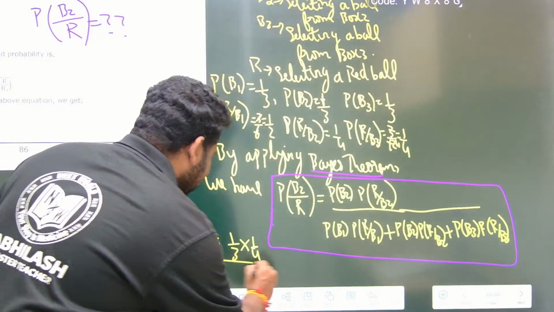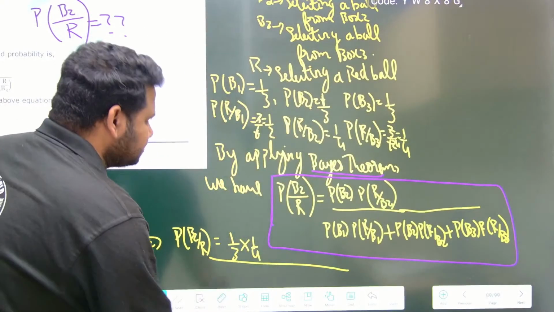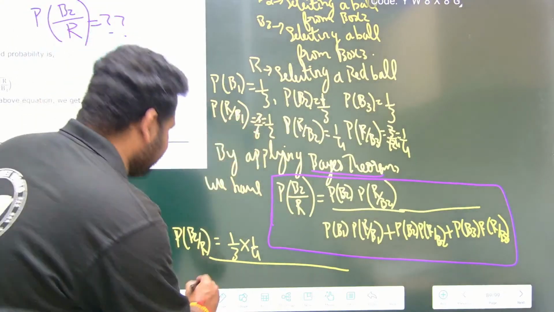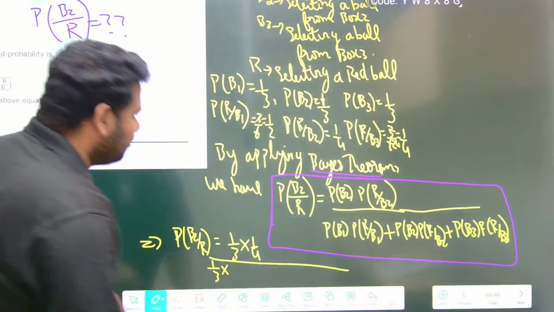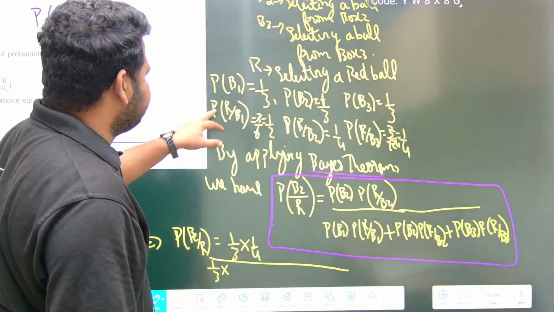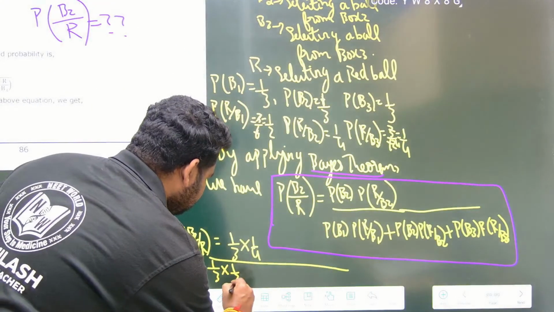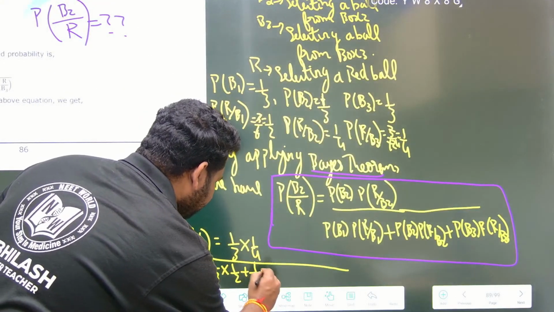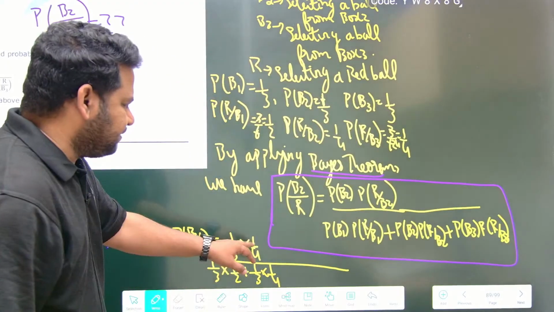Okay, this entire thing divided by, what is that? This will be probability of B1 is what? 1 by 3 into probability of R by B1. Probability of R by B1 is 1 by 2, plus this will be 1 by 3 into 1 by 4, probability of B2 into R by B2, already here.